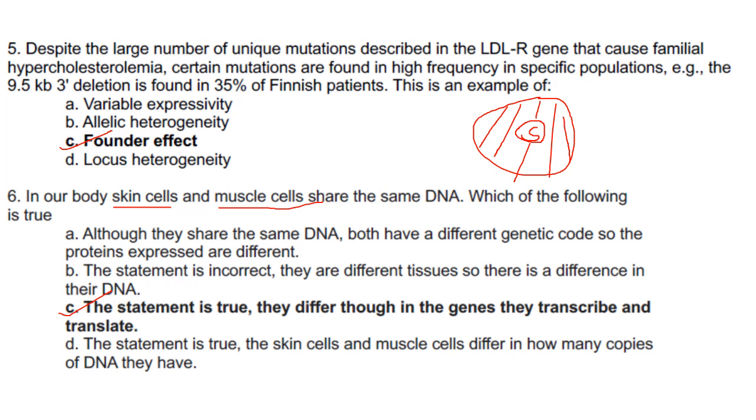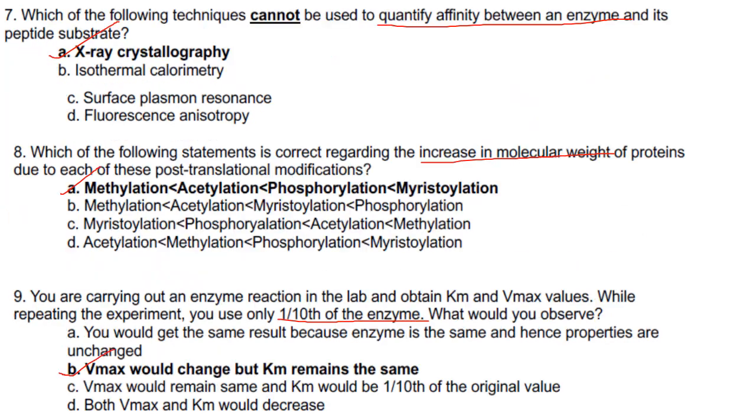So the statement C is more correct. Then next one. The statement is true. The skin cells and muscle cells differ in how many copies of DNA they have. Now you have always 23 pairs of chromosomes. So that the muscle cell and skin cell have different copies of DNA is also not correct.